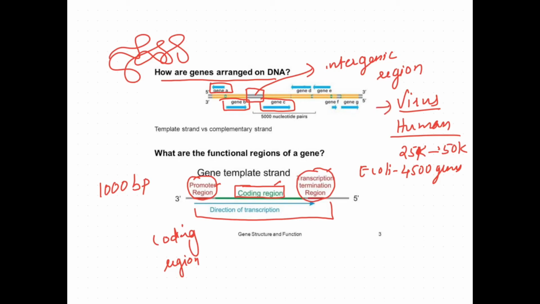When you go to higher organisms, from virus to eukaryotes, this intergenic region gets larger and larger. In human beings, only 1 to 2% of the total DNA contains genes. The rest, 97 to 98%, does not carry any information to produce a protein. So the majority of the region in higher organisms is intergenic region, also known as spacers.